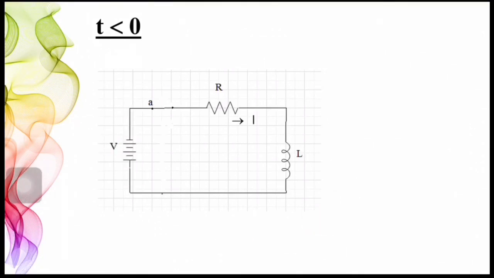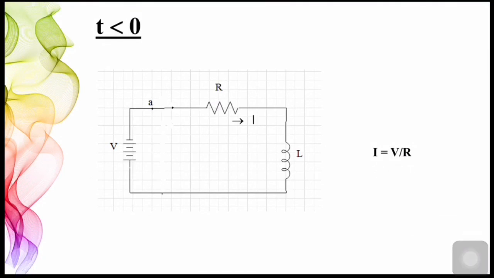As I told you earlier, the switch is initially placed in position A for a long time so that the circuit has already reached its steady state, and this inductor acts like a short circuit since it is excited with a DC source. So we can write the expression for this current i for t less than 0 as i is equal to V by R. Hope it is clear.